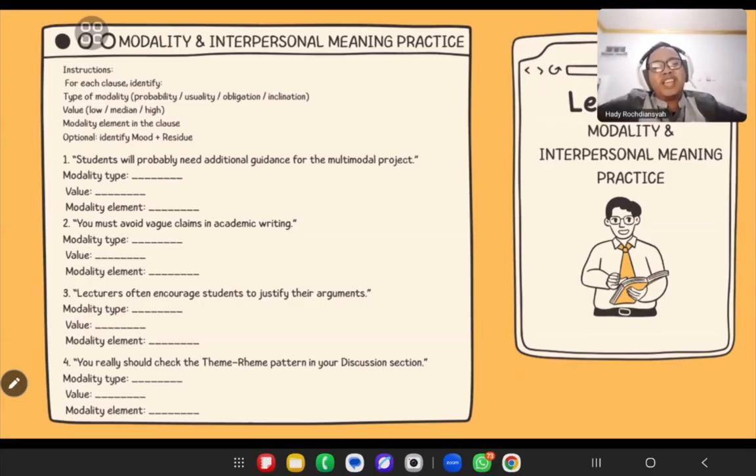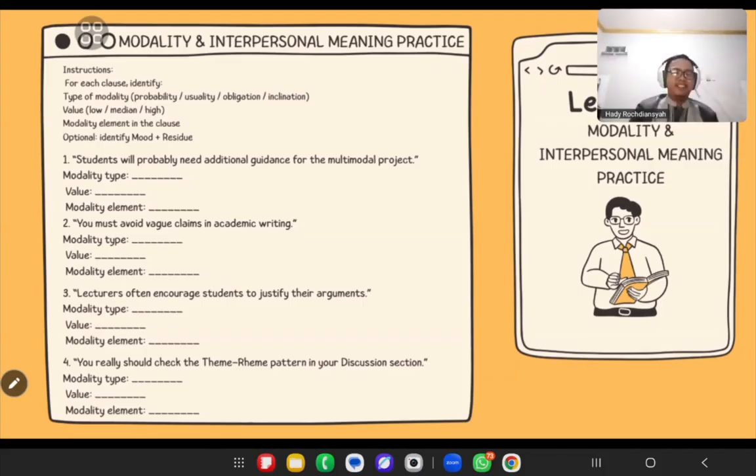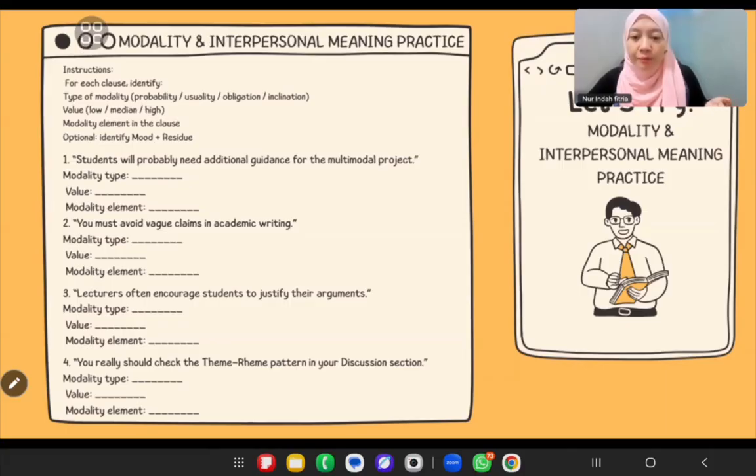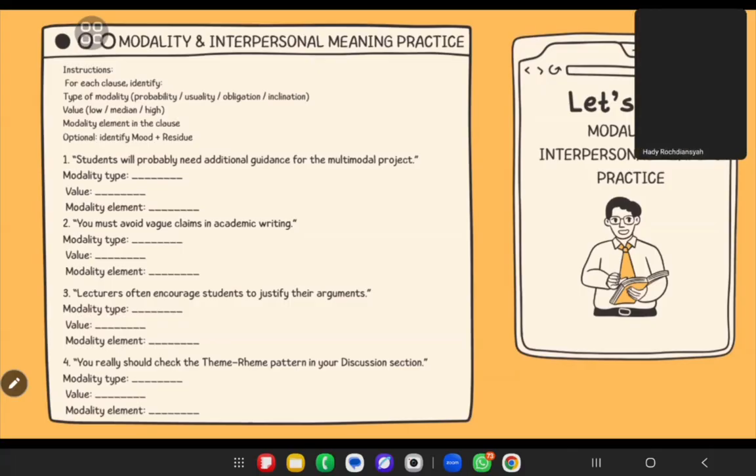Okay, what about the last question? You really should check the theme rim pattern in your discussion section. What is the modality type? Obligation, of course. Okay, what about the value here? Medium because should. Medium. That's great.